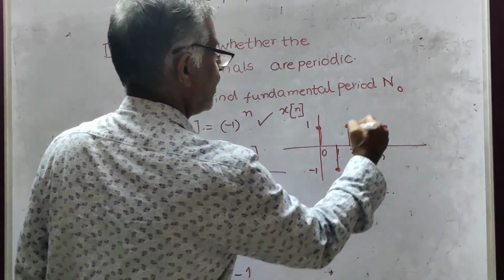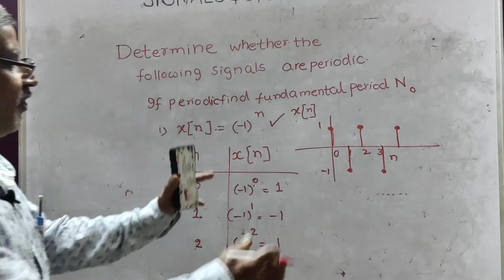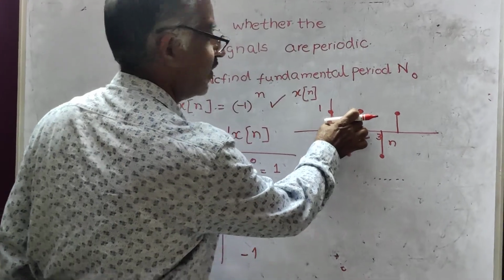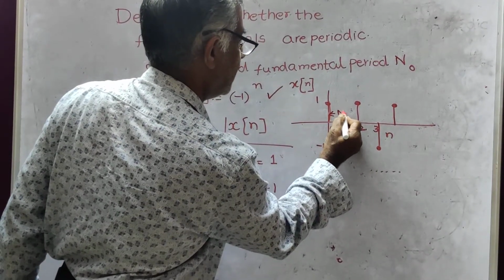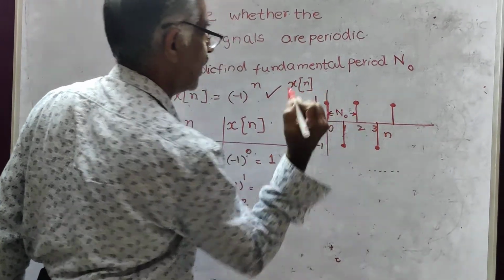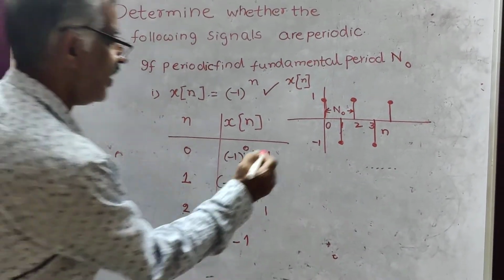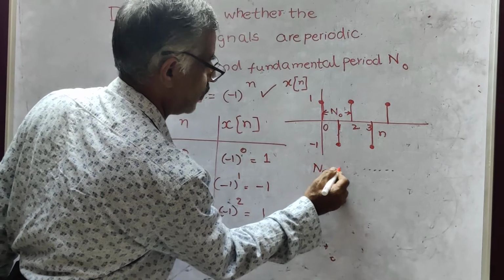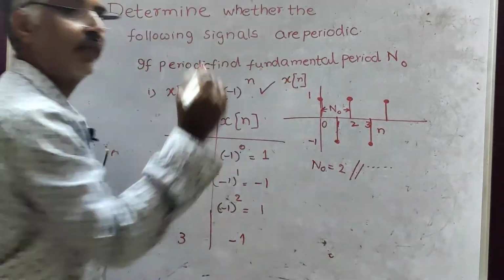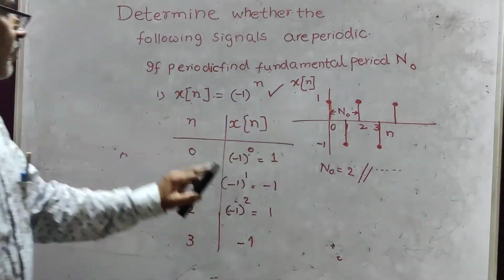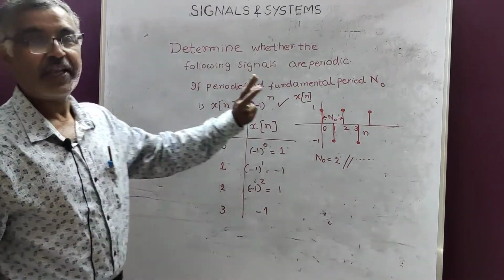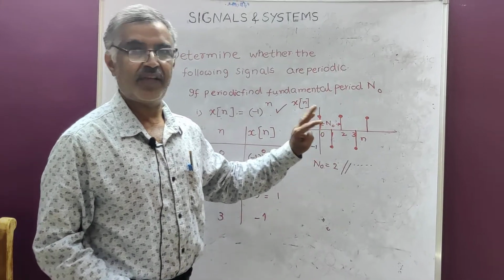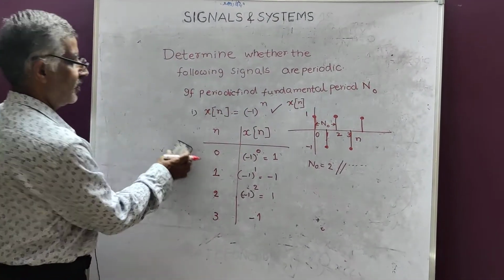What is the fundamental period? This is what is called the period, N naught. So what is N naught then? N naught equal to 2. This is the answer. So you can also work out like this. But if you have to go by procedure, you have to replace n by n plus N. So this is the first problem.